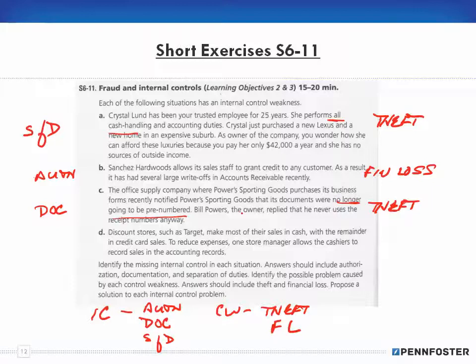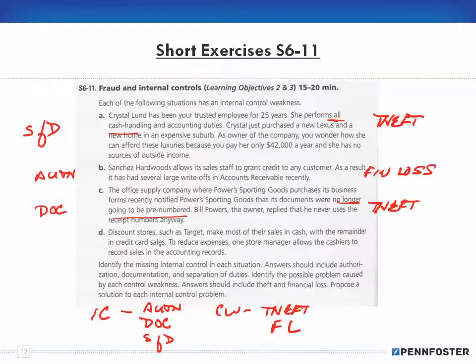So by having this excuse, I don't use receipts anyway, it can be quantified and known that as an owner you're actually embezzling and therefore not paying your taxes properly. So don't even get involved with it. Just make sure that you have numbers on all your documentation.